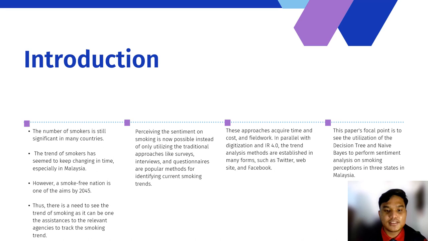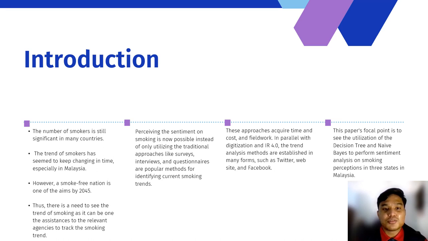Alright, first we jump to the introduction. So, the number of smokers is still significant in many countries, and also many countries want to reduce it since less smoking habits leads to healthier people, and healthier people means healthy mind, thus it will later contribute to the well-being of the nation overall. The trend of smokers has seemed to keep changing in time, especially in Malaysia. Previously, people had only been smoking cigarettes or cigars, but then there's the existence of the shisha or hookah, and the latest trend is the e-cigarettes or the vape.